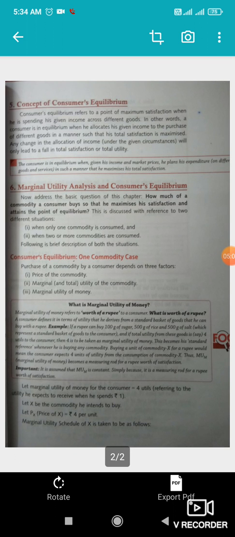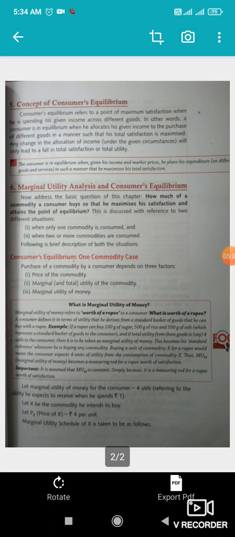Okay, now let's discuss marginal utility analysis and consumer equilibrium. The basic question of this chapter is how much of a commodity a consumer buys so that he maximizes his satisfaction and attains the point of equilibrium. How can we attain the point of equilibrium?